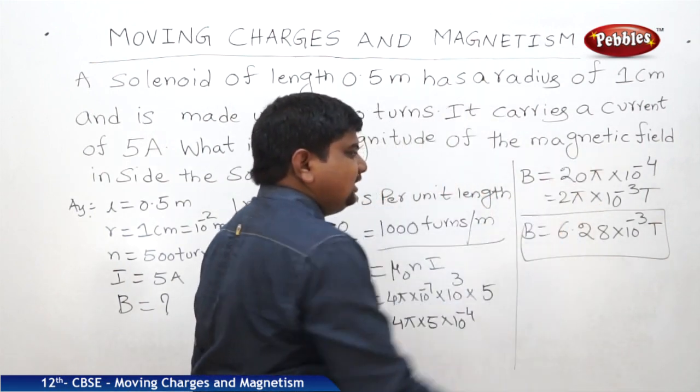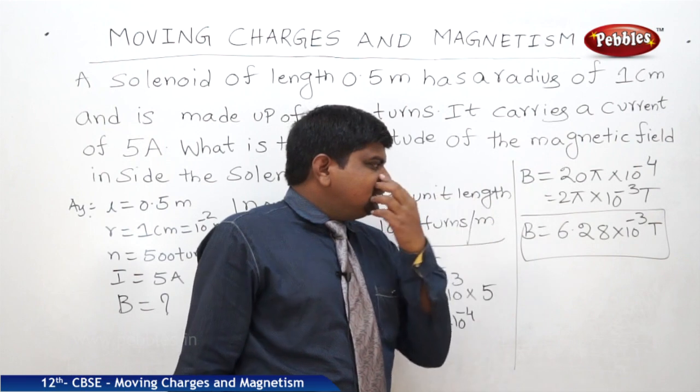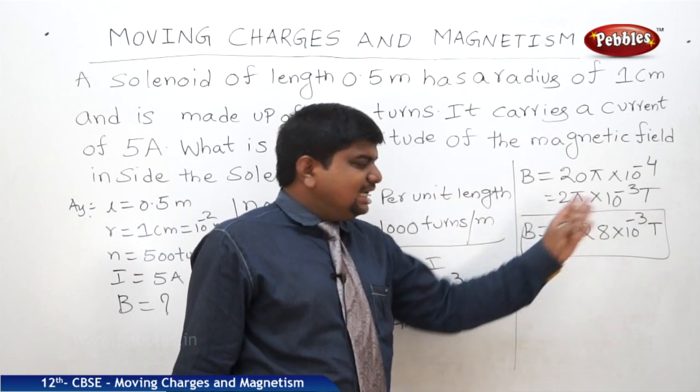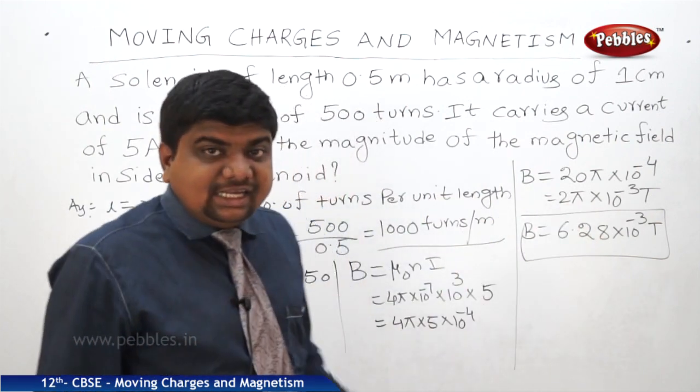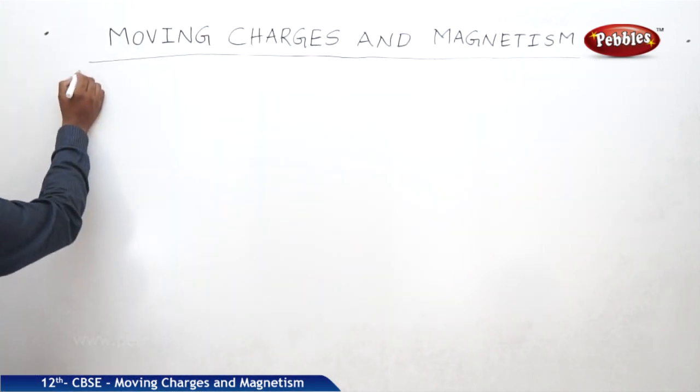Dividing by 10 into 10, you will get 2 pi into 10 to the power of minus 3 Tesla, where 2 pi is equal to 6.28, so 6.28 into 10 to the power of minus 3 Tesla. So this much field is there inside the solenoid. Next, the toroid.